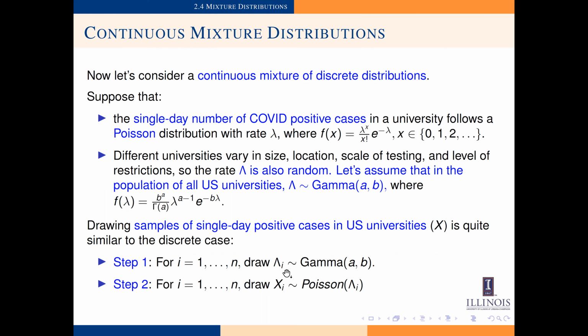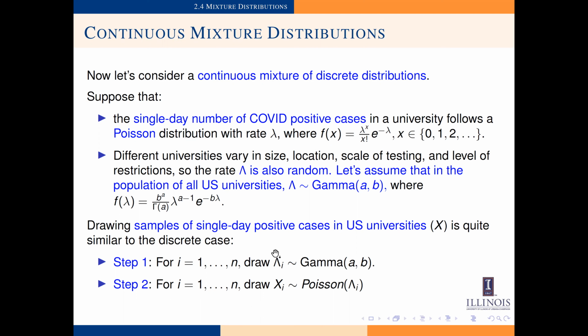So we know that for a Poisson random variable, which is very useful for modeling counts, its expectation, the Poisson random variable with rate lambda has expectation or mean equal to lambda. So we know that the higher the rate, the larger the expected number of positive cases for that university in a given day. So step 1, we have drawn the Poisson lambda parameters, which is the rates for the randomly